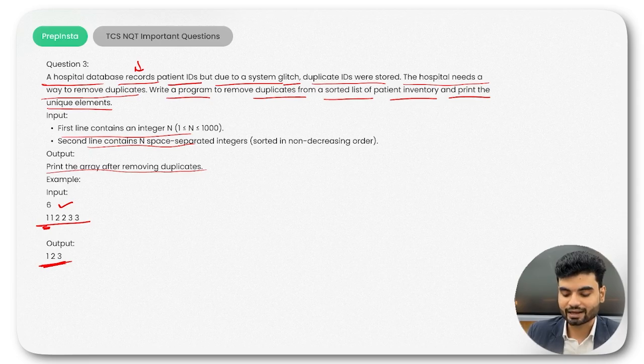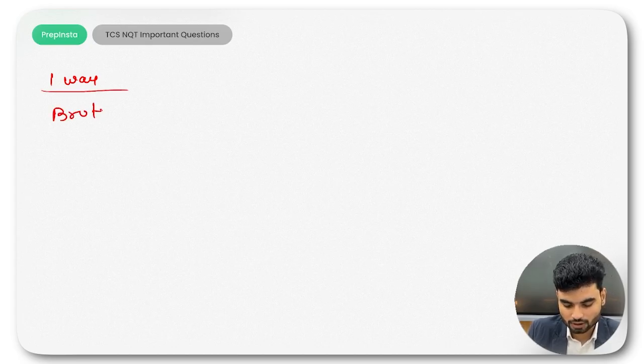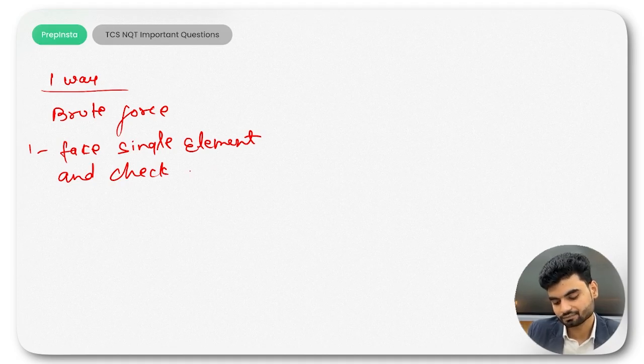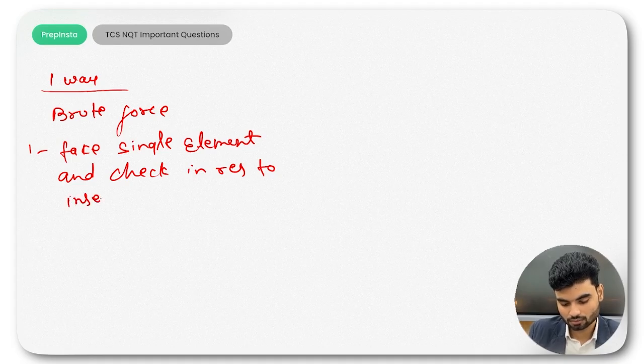Way one was brute force: take a single element and check in the result before inserting, by iterating.